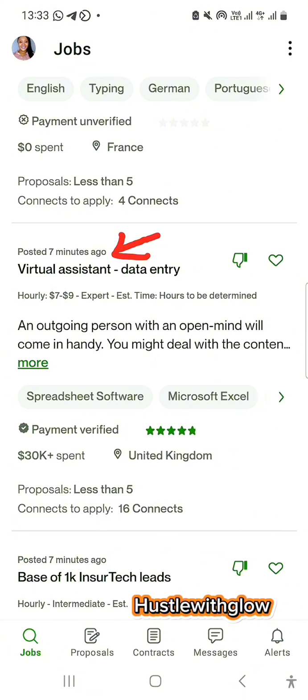So this one is a very good one. 7 minutes ago, not too long ago, even though I know so many people will be rushing it. You can see 7 minutes ago, before I open it now, a lot of people must have started submitting their proposal. So now this person is paying you hourly. If you don't have a laptop, you might just want to leave it. This person is paying you hourly, but let's go ahead and read.